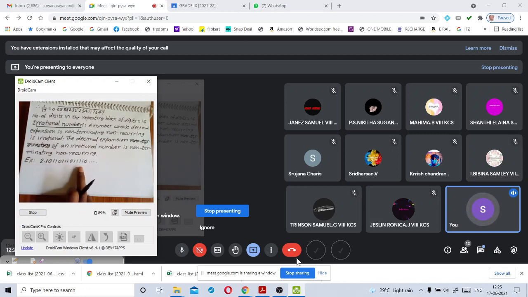If you observe this decimal expansion, no digit or no block of digits is repeating, but a pattern is following here. This number is following a pattern, but it is not recurring, non-repeating. Okay, my dear children, this is an irrational number.